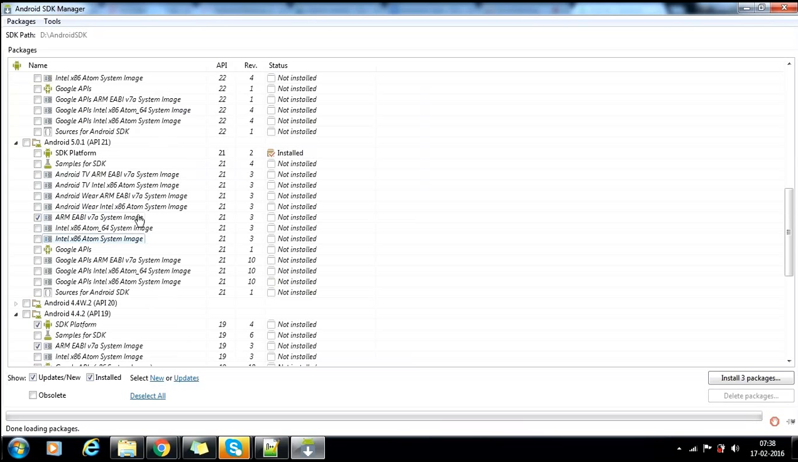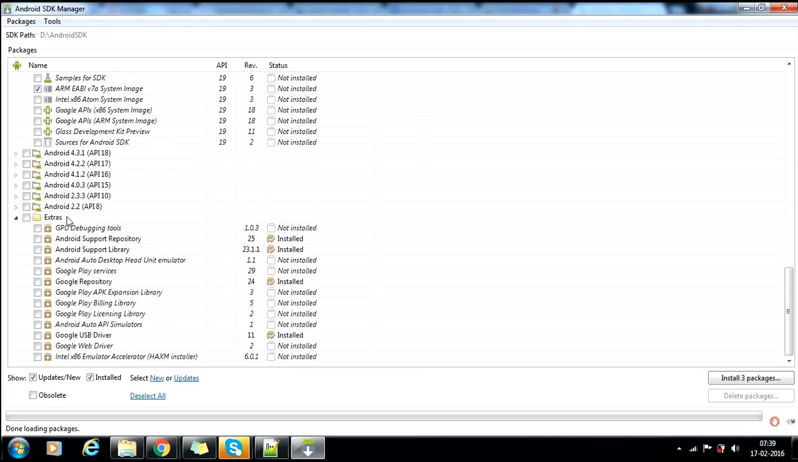You need to install that also. What all levels do you need? If you want Google APIs, then you need to install this. Google APIs means Google Maps and stuff, right? Yeah, that's it. And you will have the extras also here. Got it? This is also pretty important.